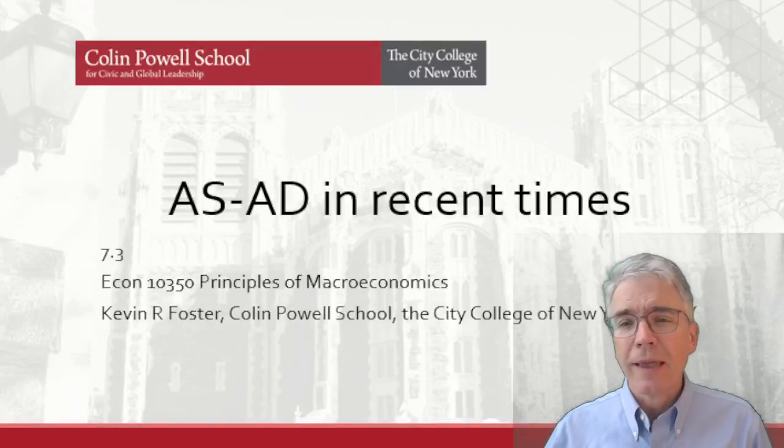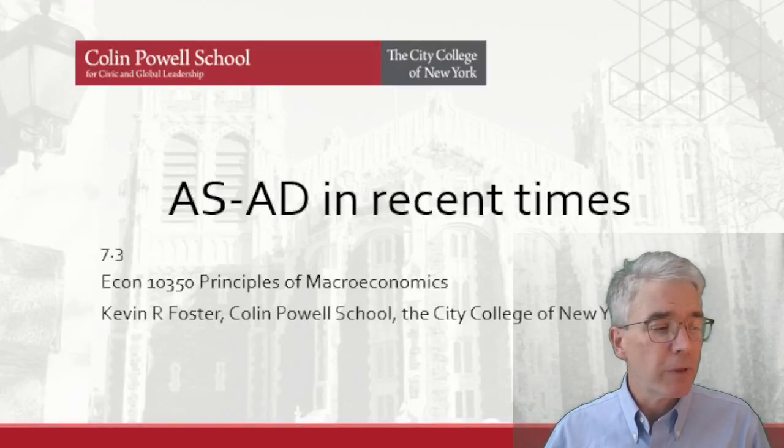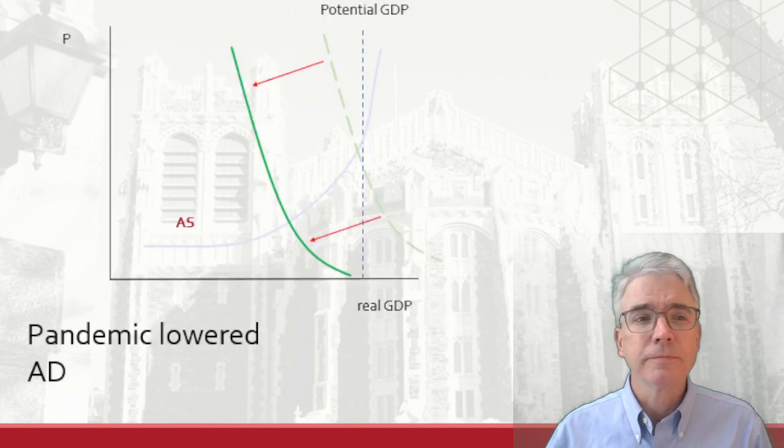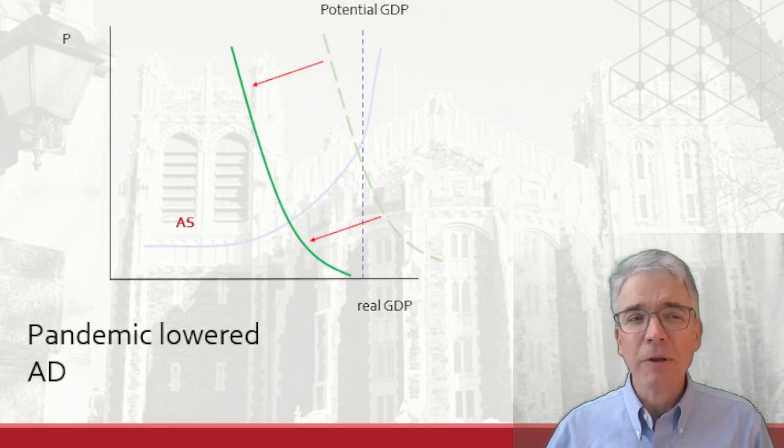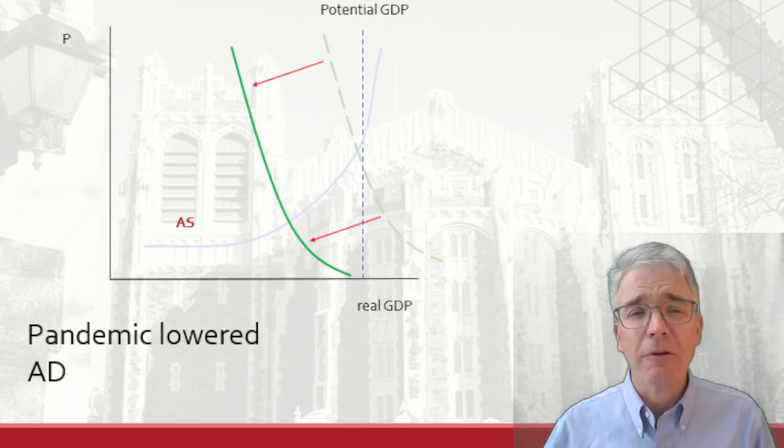We'll use AS and AD curves to explain some recent features. Now, I know nobody likes to think back to 2020, but the big event in the last few years was a pandemic lockdown, along with fears about things that were beyond our control. One of the early impacts of lockdown was a dramatic decrease in aggregate demand.